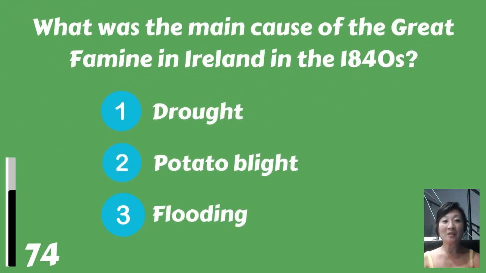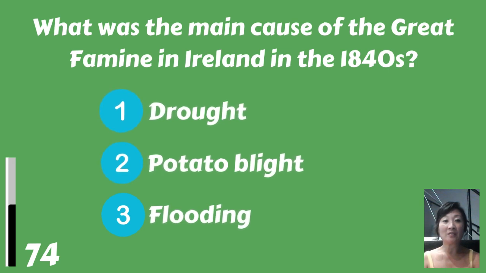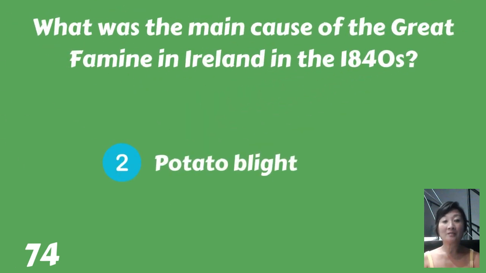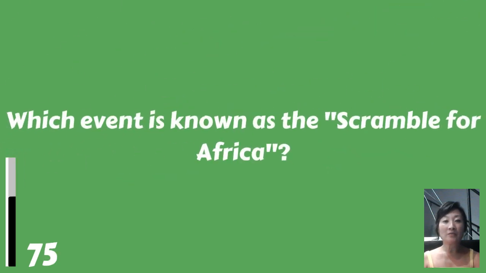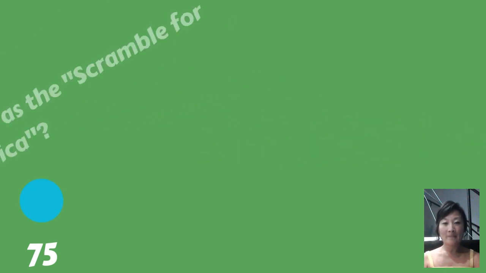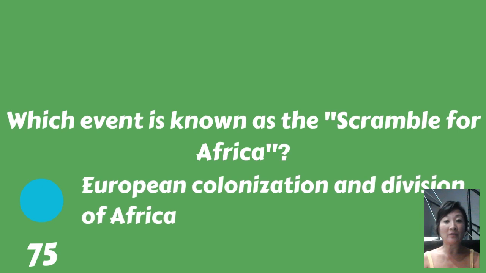What was the main cause of the Great Famine in Ireland in the 1840s? Drought, potato blight, or flooding? Potato blight. Which event is known as the Scramble for Africa? European colonization and division of Africa.